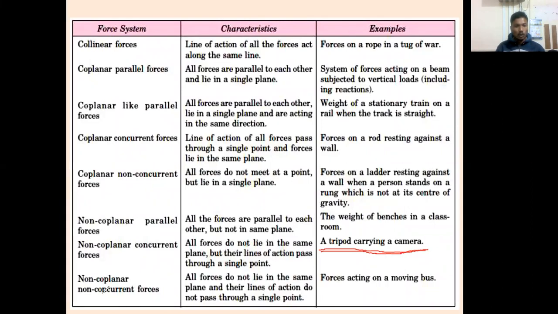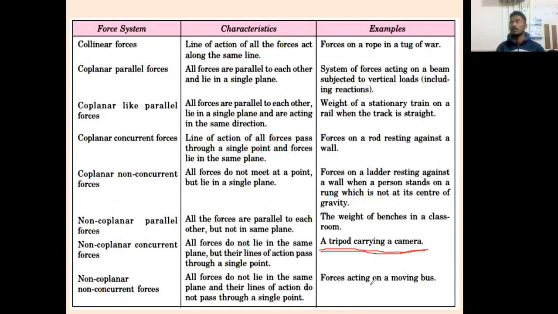And the last one is non-coplanar, non-concurrent forces. Non-coplanar, not lying in a single plane. Non-concurrent, not passing through a single point. Neither is it in a single plane, nor is it passing through a single point. That is called non-coplanar, non-concurrent forces. All forces do not lie in the same plane, non-coplanar, and the line of action of them does not pass through a single point, non-concurrent. Okay, so forces acting on a moving bus.